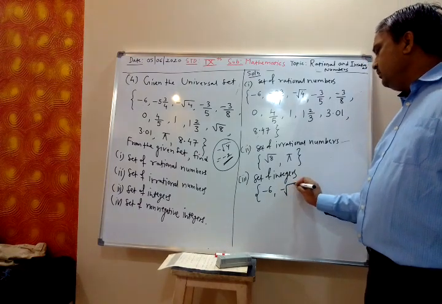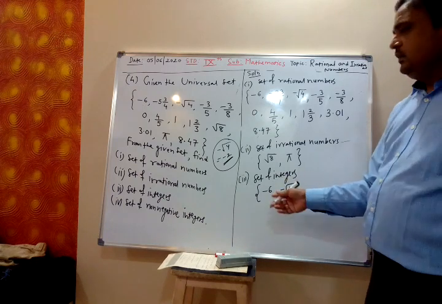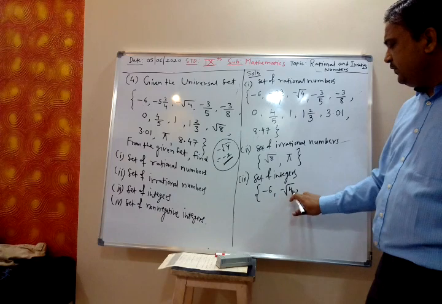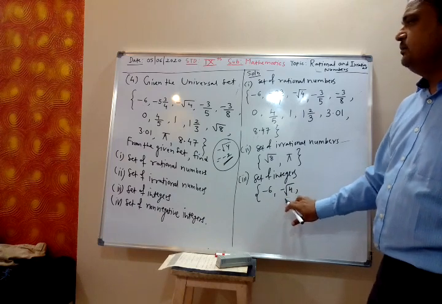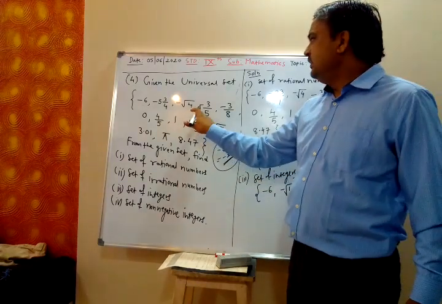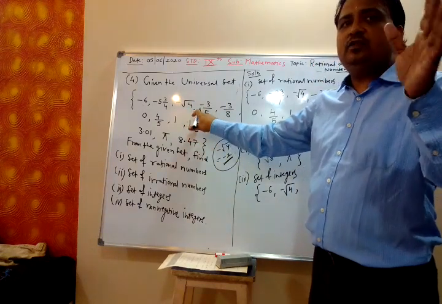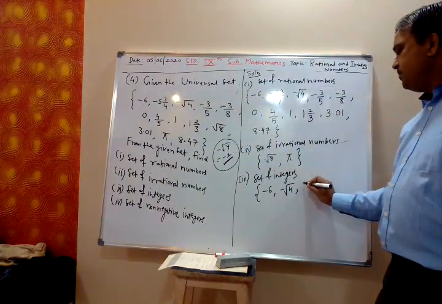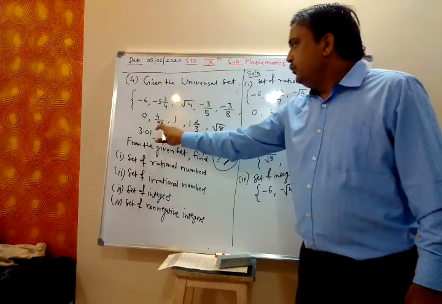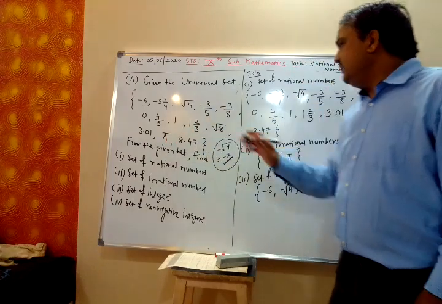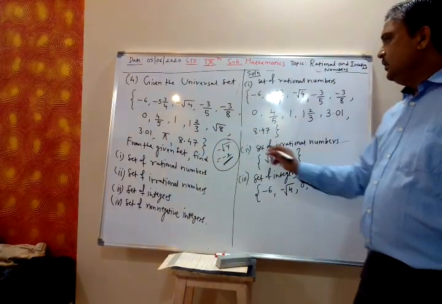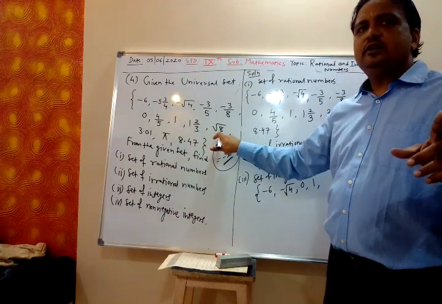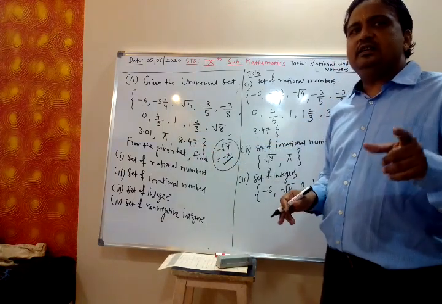Minus root 4, because the square root of 4 is 2, so this becomes minus 2. Minus 2 is a negative integer. Minus 3 by 5 is not an integer. 0 is an integer. 4 by 5 is not an integer. 1 is an integer. 2 by 3 is not an integer. Root 8 is an integer? No. It is an irrational number.